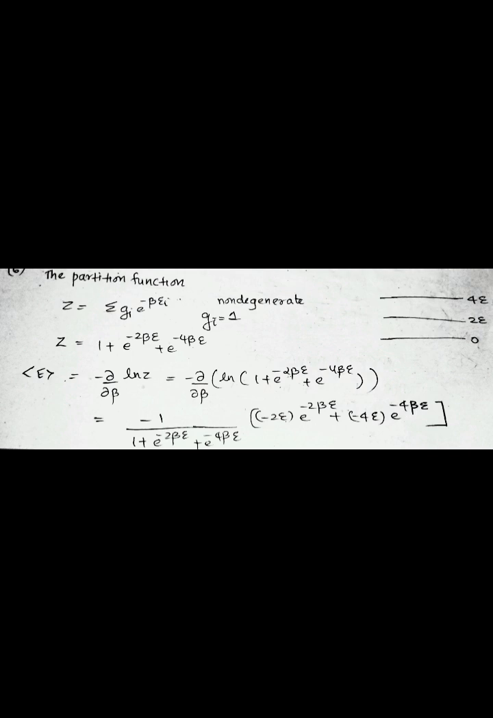The partition function is equal to summation over gi e raised to minus beta ei. So we know that gi is equal to 1 as it is non-degenerate. So it is equal to 1 plus e raised to minus 2 beta e plus e raised to minus 4 beta e. So the average energy is equal to minus dou by dou beta of ln z. That is equal to minus dou by dou beta of ln of 1 plus e raised to minus 2 beta e plus e raised to minus 4 beta e.